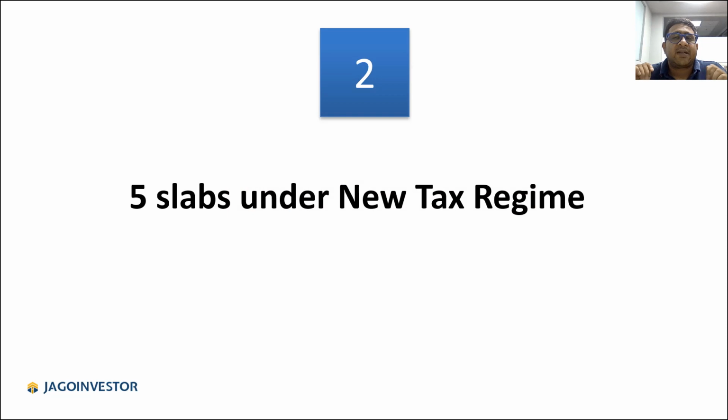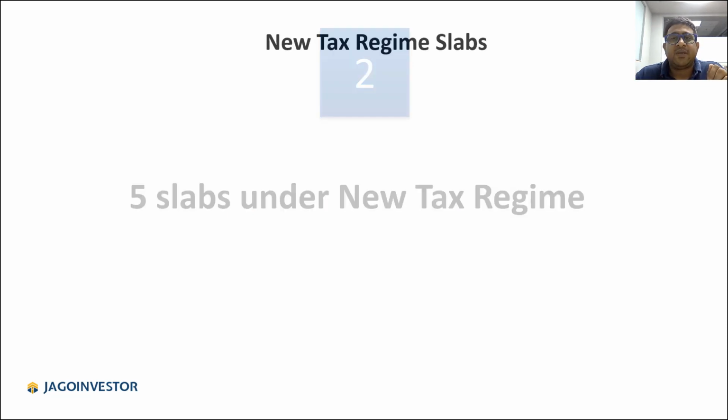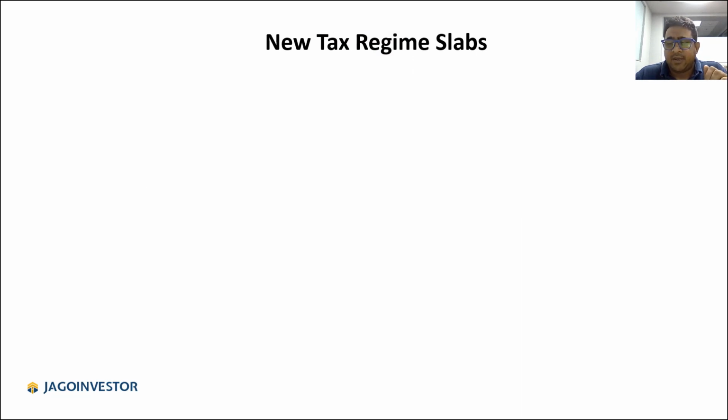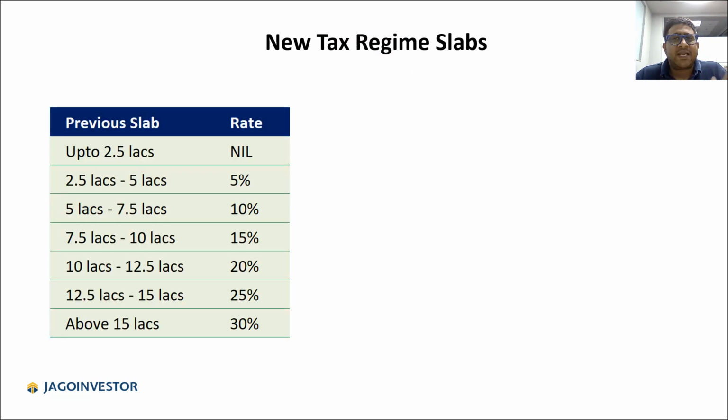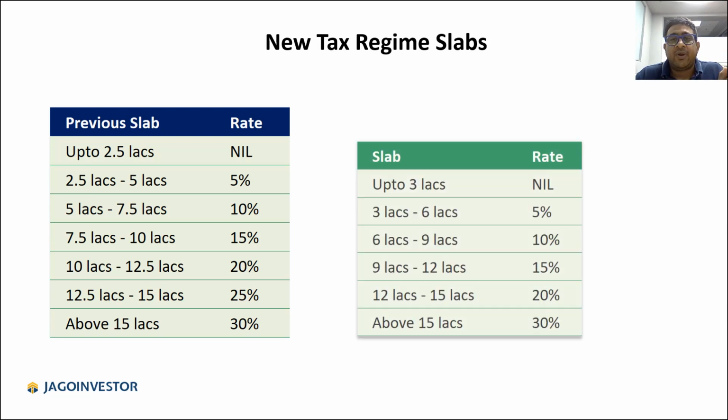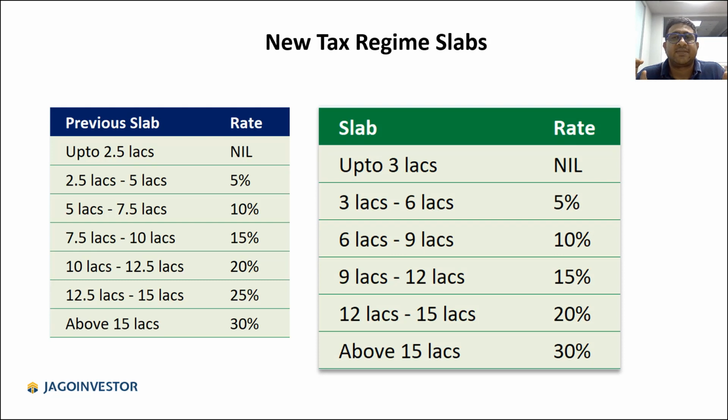The second thing is that in the new tax regime, now there are 5 slabs. Let me explain that. Earlier, the slab looked something like this, and there were a total of 6-7 slabs. Now it is reduced to just 6 slabs. I mean, apart from the first one, now there are only 3. So if you're earning anything up to 3 lakhs, the tax rate is nil. From 3 to 6, it is 5%, 6 to 9, 10%, and like this. Only above 15 lakhs, it is 30%. Okay, so this is one change which is done.